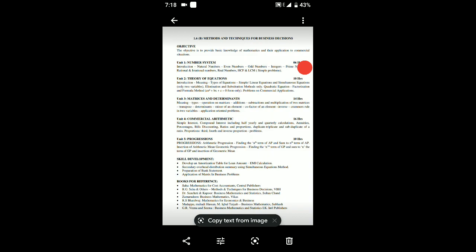Next we go to unit number 2, theory of equation. In theory of equation we are going to study various concepts. First is the introduction: what is an equation, the meaning of equation, the types of equation, what are simple and linear equations, and simultaneous equations. In simultaneous equations we could solve 3 or more variables, but as per your syllabus only 2 variables are there, and we will study related to that.